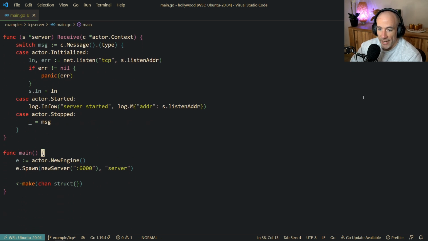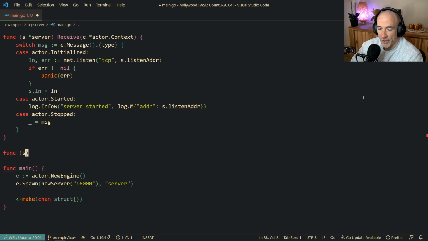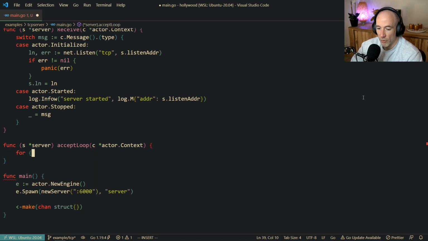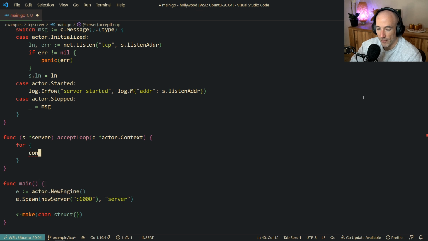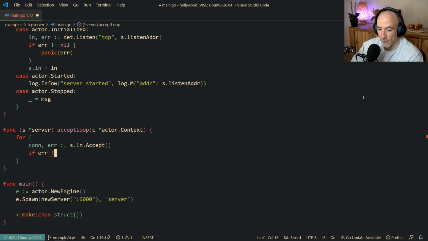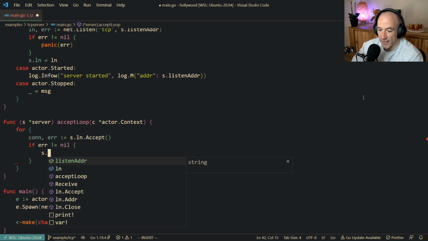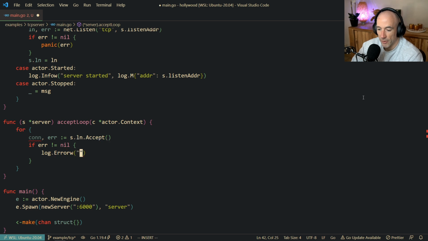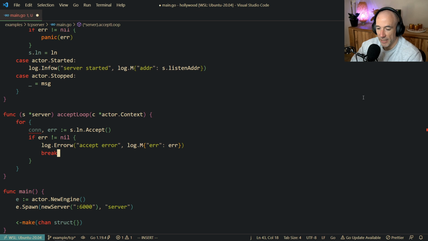It's going to create a listener, and it's just waiting for shenanigans, right? Okay, so what we need is an accept loop. So we're going to say s.server.acceptLoop. We're going to give it a context, actor context. And we're going to say for conn, err := sln.Accept, if err is not nil, we're going to say log.Errorw accept error, and then log.M, and the error is going to be the error we got, and we're going to break the loop, and it's all fine.